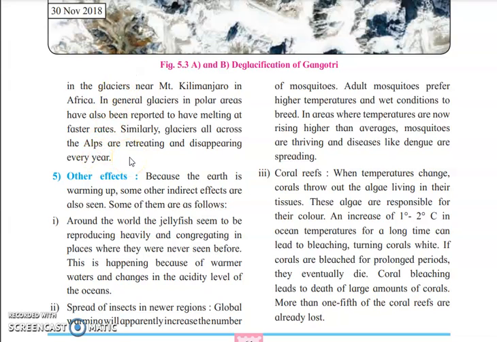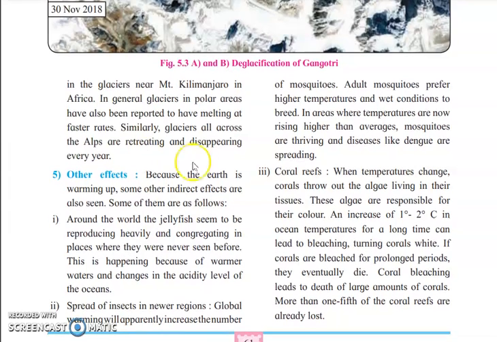The two videos are already uploaded which are based on the introduction of global climatic change. The second video is uploaded which is based on global warming and what are the effects of global warming, and now we are going to see some other effects of global warming. Because the earth is warming up, some other indirect effects are also seen, and some of them are as follows.